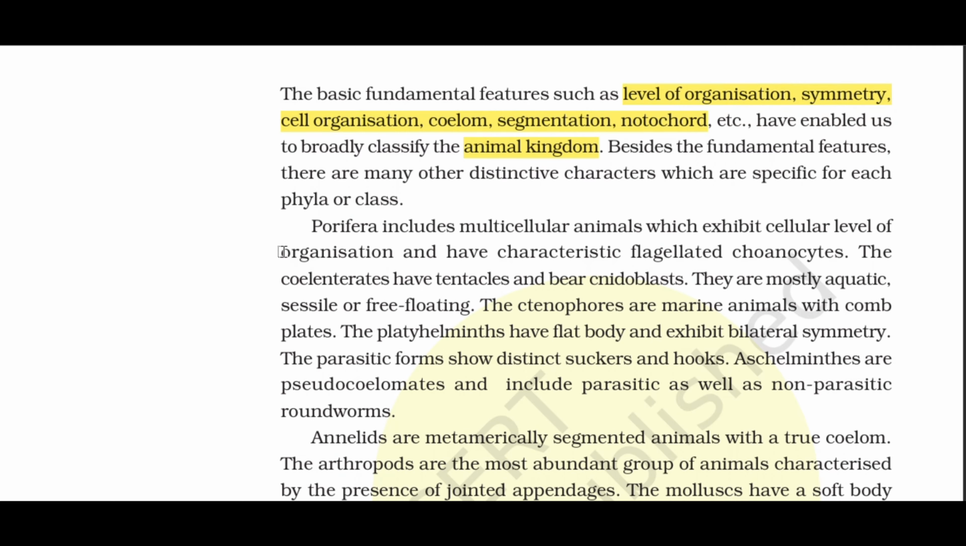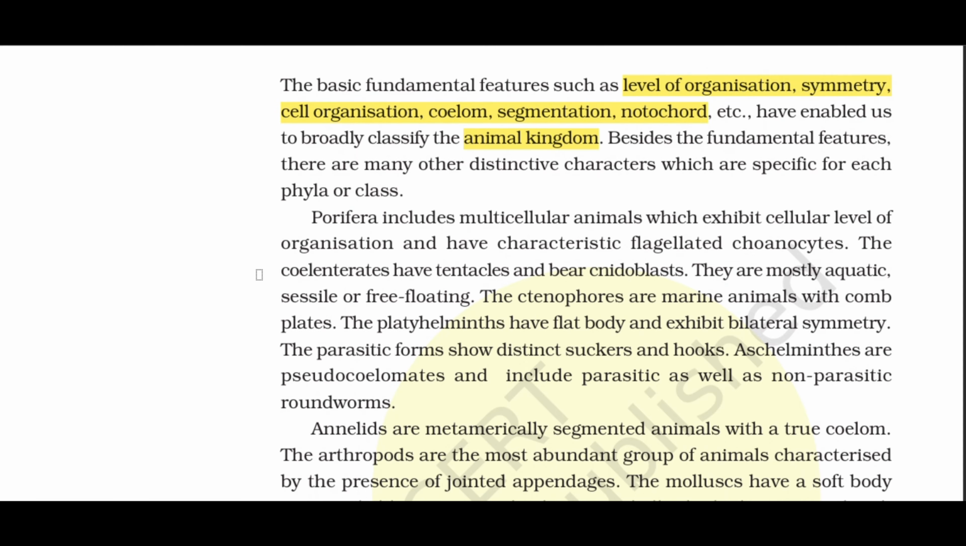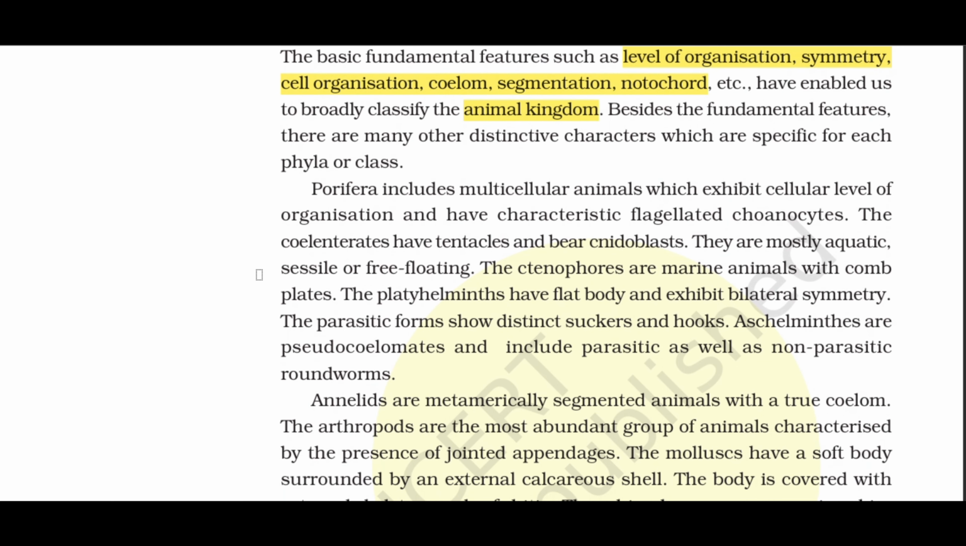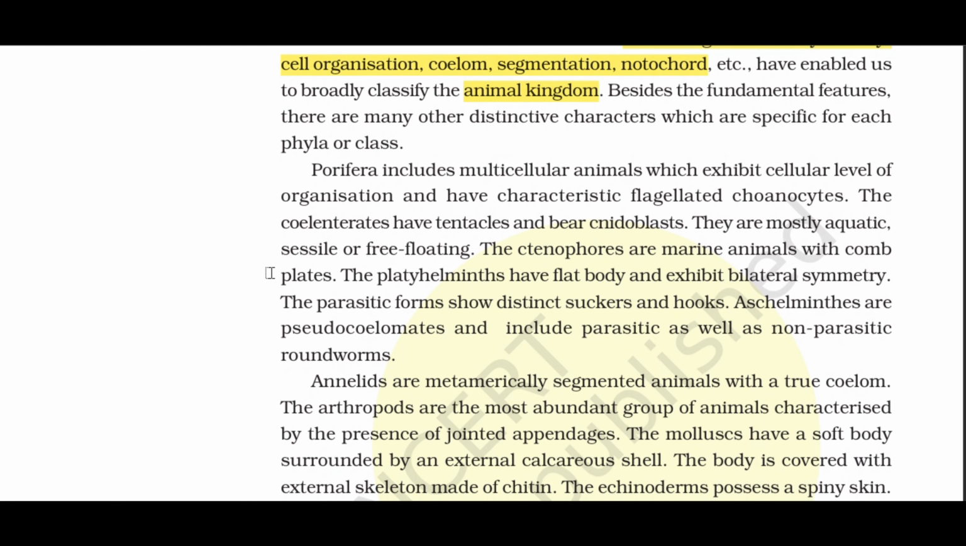Porifera includes multicellular animals which exhibit cellular level of organisation and have characteristic flagellated choanocytes. The coelenterates have tentacles and bear cnidoblasts. They are mostly aquatic, sessile or free-floating. The ctenophores are marine animals with comb plates. The platyhelminths have flat body and exhibit bilateral symmetry. The parasitic forms show distinct suckers and hooks.